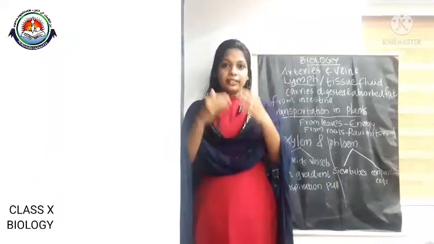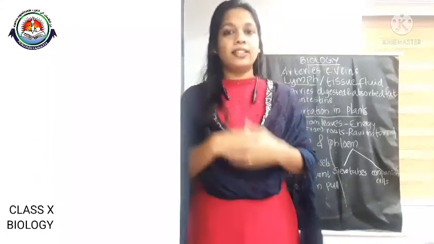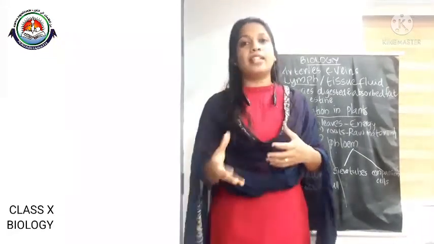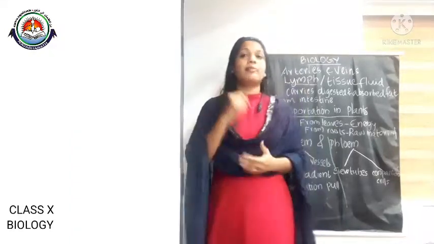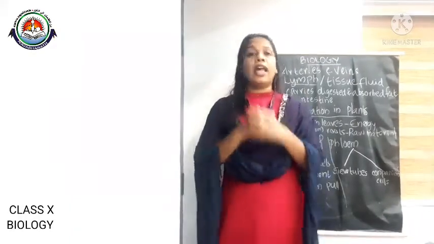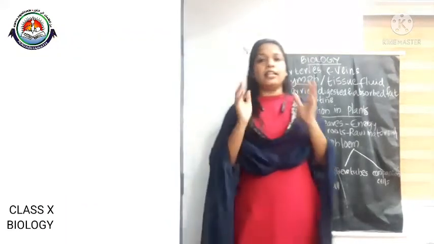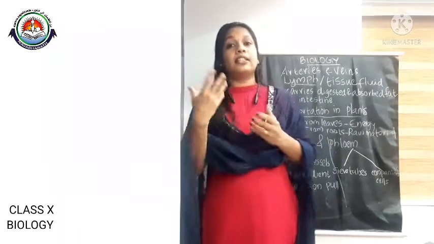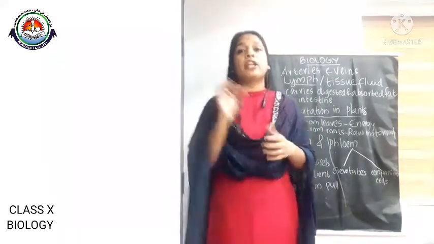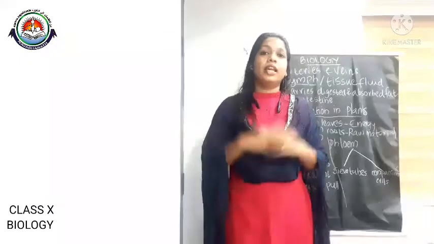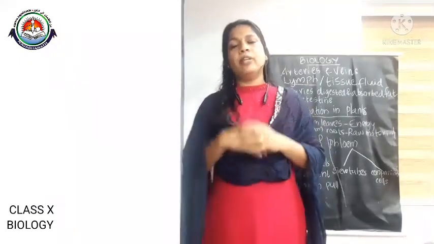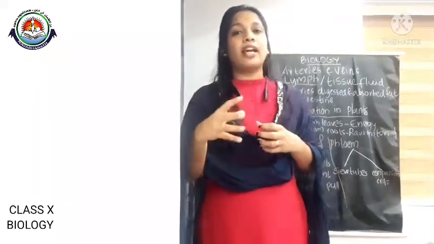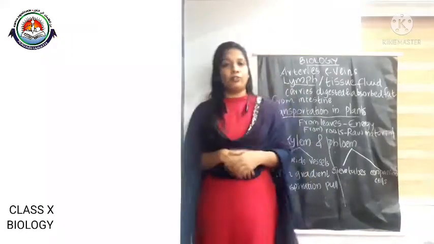Okay, and the next thing, the last topic in this chapter, is excretion. So, excretion in animals and plants is very different. First, let me discuss the excretion in animals. We know that animals can be unicellular and multicellular organisms, and based on that there are different strategies adopted for excretion. In the case of a unicellular organism, there is a single cell present, and that cell performs the excretion by simple diffusion.